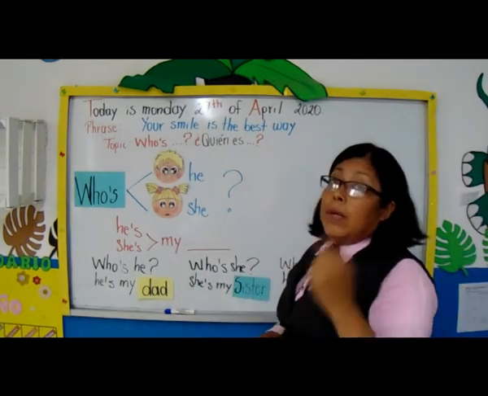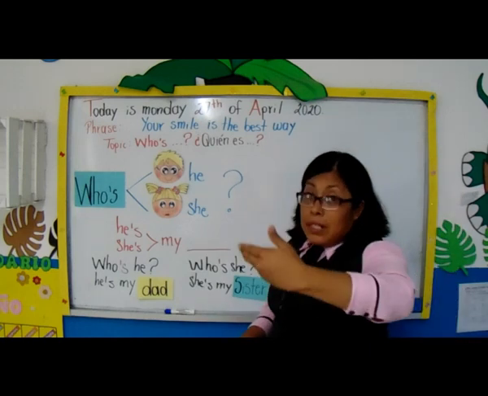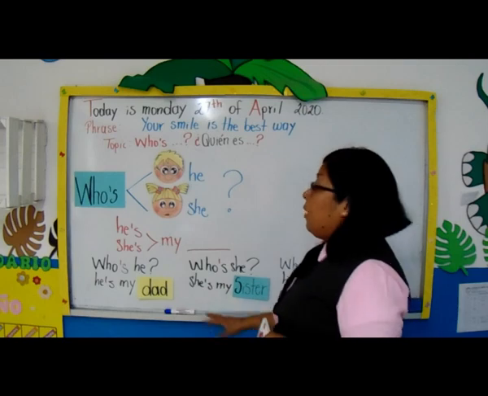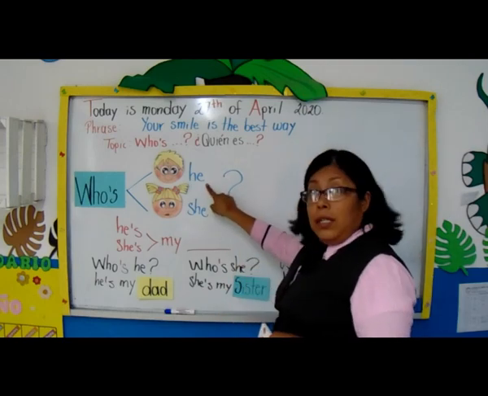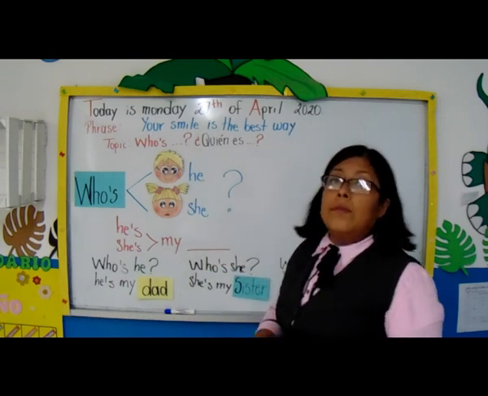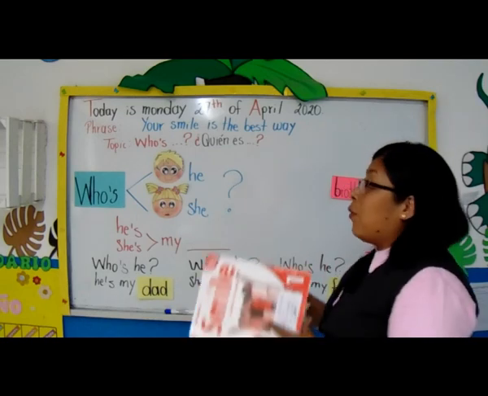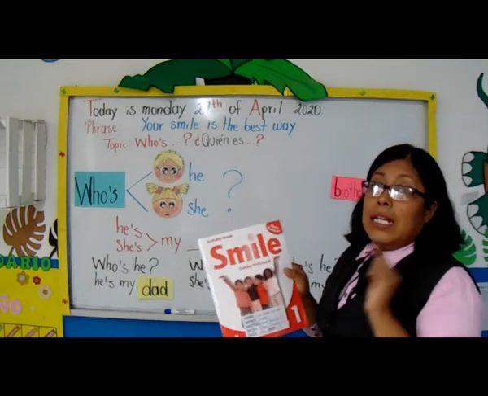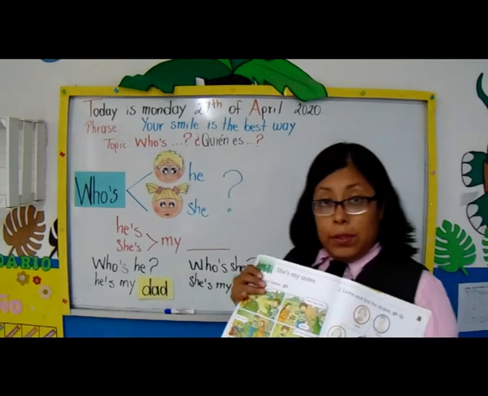a photo. Van a copiar la información, ¿sales? And after that, you have to make me, tienen que hacer 2 examples. One using he and other using she. Uno utilizando he y el otro she. Él y ella, right? Then we have to work with our activity book and our student book, right?